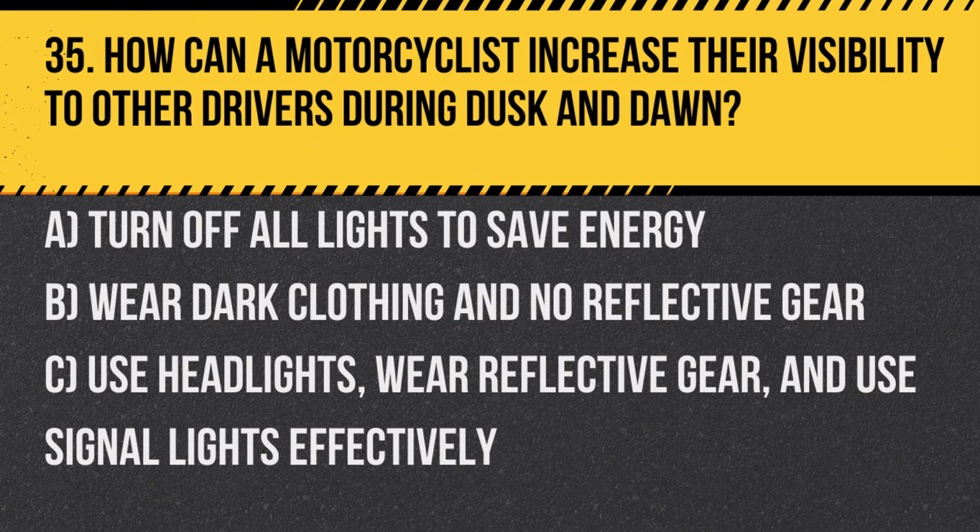Question 35. How can a motorcyclist increase their visibility to other drivers during dusk and dawn? A. Turn off all lights to save energy. B. Wear dark clothing and no reflective gear. C. Use headlights, wear reflective gear, and use signal lights effectively. Answer. C. Use headlights, wear reflective gear, and use signal lights effectively to ensure they are seen by other road users during times of low light.